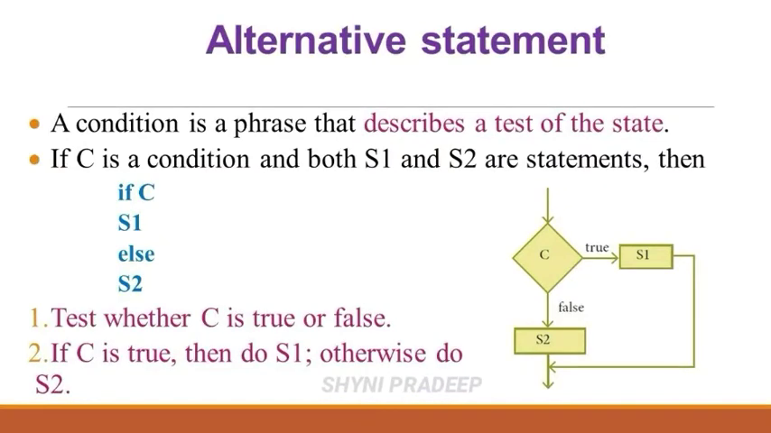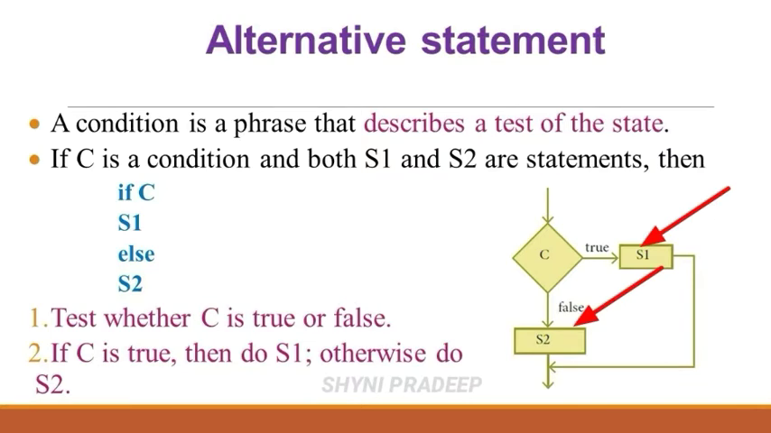Here a condition will be given. A condition is a phrase that describes a test of the state. You have to check that condition. If that condition is true, then one statement will be executed. If that condition is false, then another statement will be executed. In this example, C is the condition, S1 and S2 are the statements. The condition is given within the diamond box and statements are given within the rectangle box.